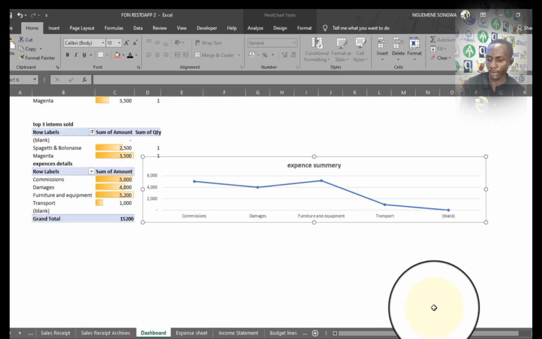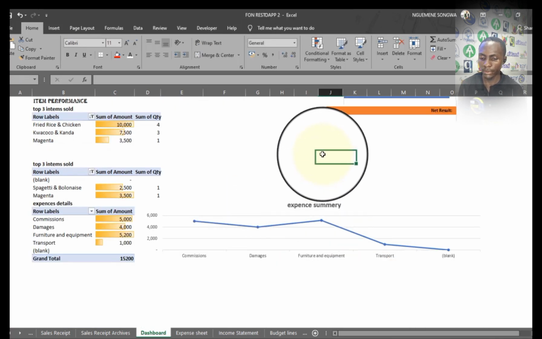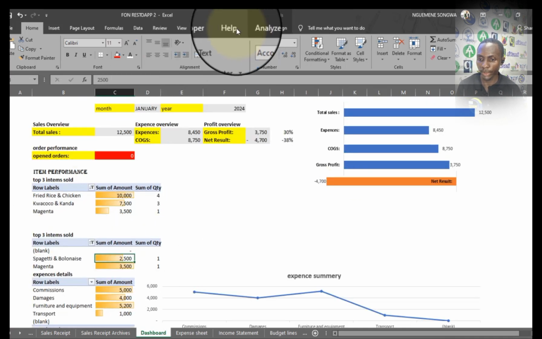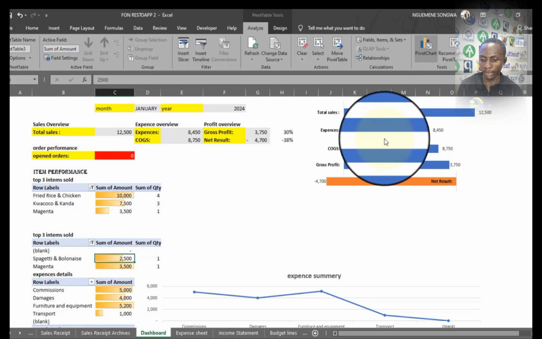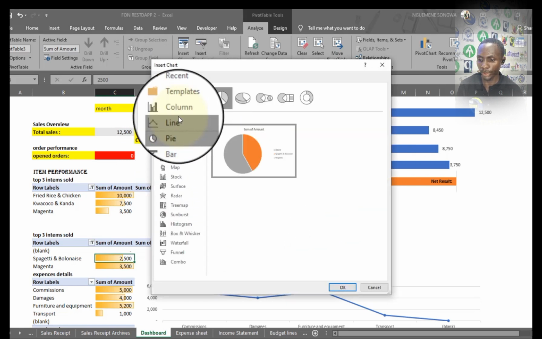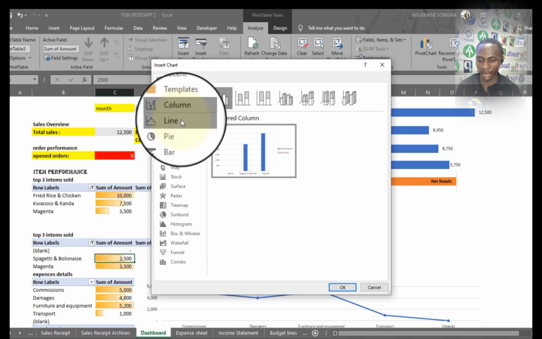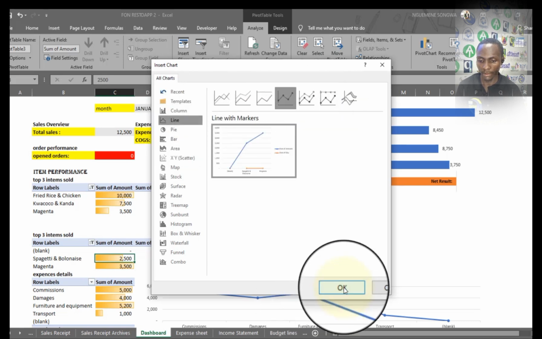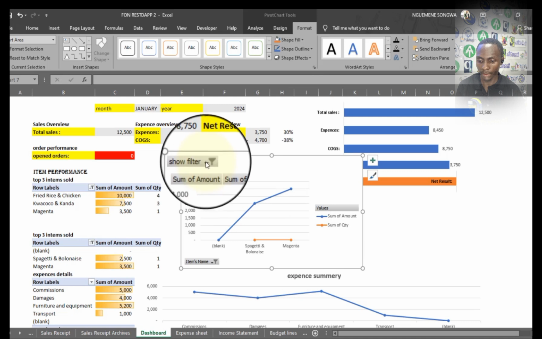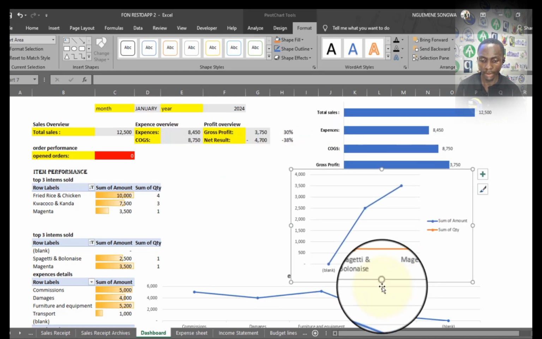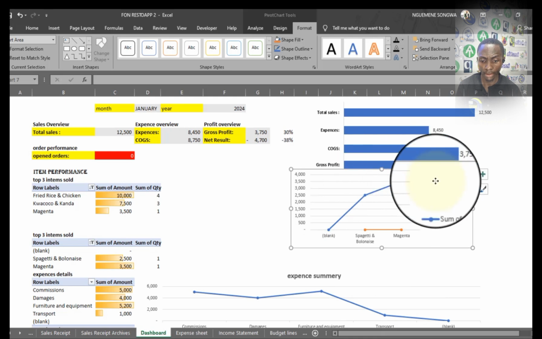So what's the next one? I can, for example, come up with another chart for this. I can just come here, analyze, pivot chart, pick any type of chart that will go with this. I can select something like this. Right click on this and take hide all field buttons and get it back this way.